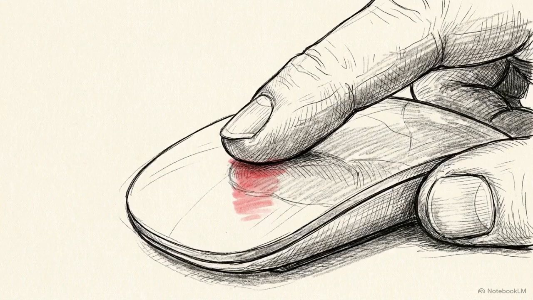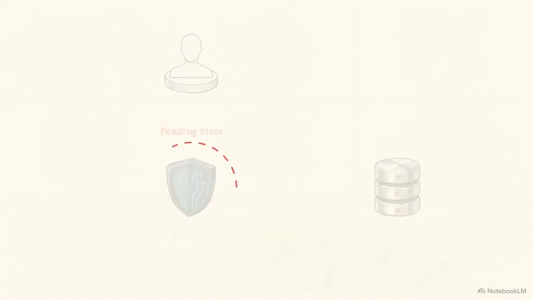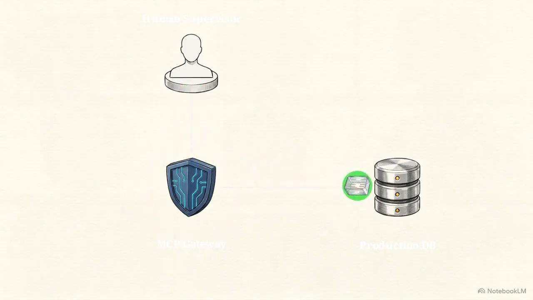The supervisor sees the 90-day deletion rule and realizes it's too aggressive. They click Edit, change the rule to target accounts older than 5 years, and hit Approve. The MCP server receives the human's corrected command. The data packet clears the checkpoint and updates the database safely.